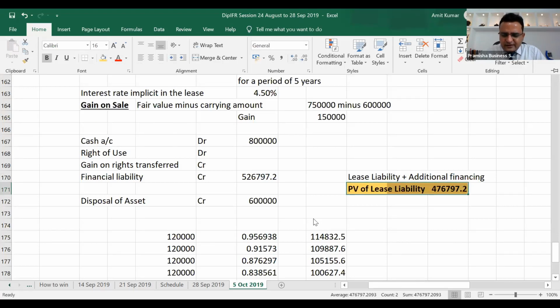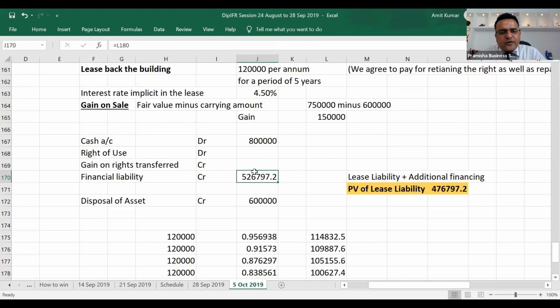Why do I need this? I need the present value of lease liability to calculate the right of use retained and right transferred. I need this value. I cannot use this value of 526,797 because it contains that additional financing. This is not towards retaining the right of use and retaining that gain. So the lease liability towards retaining the right of use is actually 476,797. Agree to this or does it require clarity?